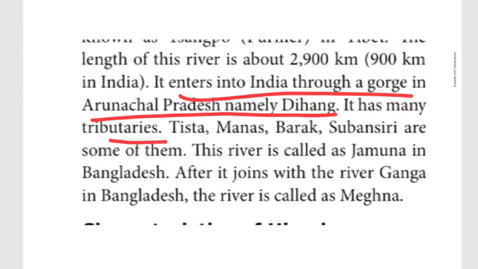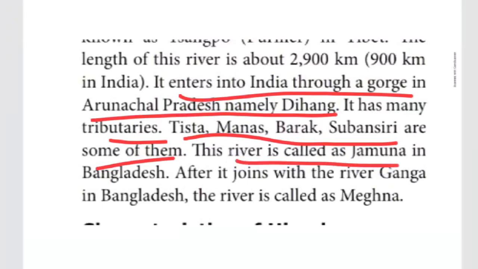Then here, it has many tributaries. What are the tributaries? Tista, Manas, Barak, Subansiri. So these are the tributaries of the Brahmaputra river. The next one, this river is called Jamuna in Bangladesh. How do they call it in Bangladesh? Jamuna, not Yamuna, Jamuna. The Brahmaputra river is called Jamuna in Bangladesh.